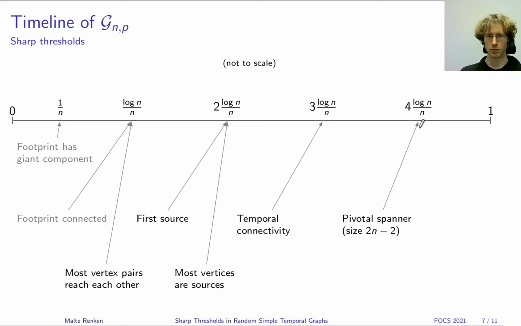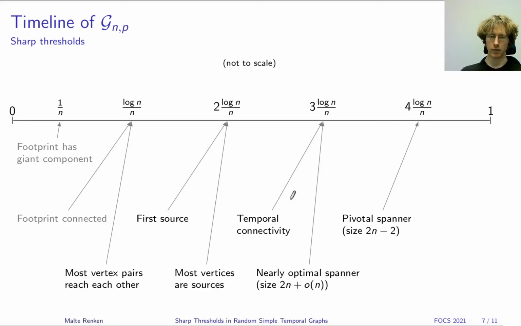But in fact, we were able to prove that this happens already much earlier, at time 3 log n over n to be precise. So this is the first time when all vertices are able to reach all the other vertices. Now you might ask, at time 3 log n over n, how many edges do I need to get a temporal spanner at this point? So we know at time 4 log n over n we can get one with 2n minus 2 edges. We know that the absolute minimum possible is 2n minus 4. So how small can we get at time 3 log n over n? And the answer is pretty small.